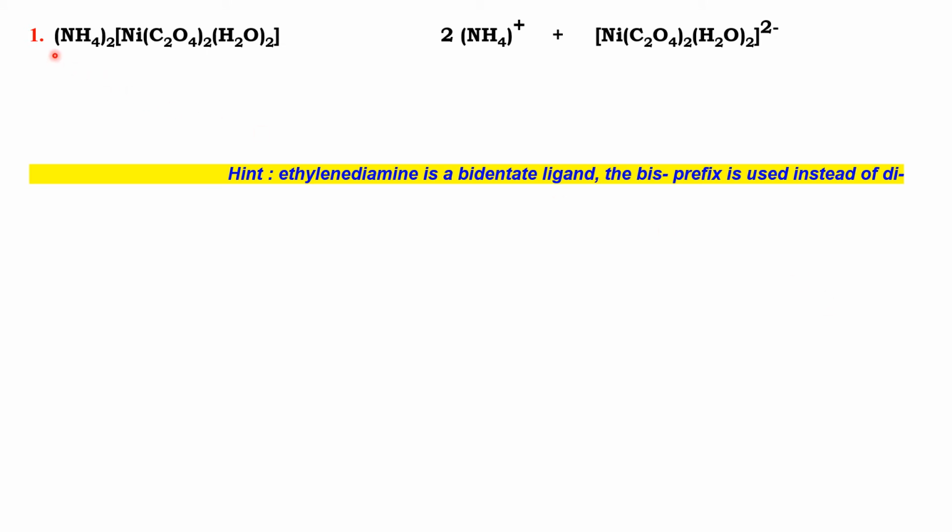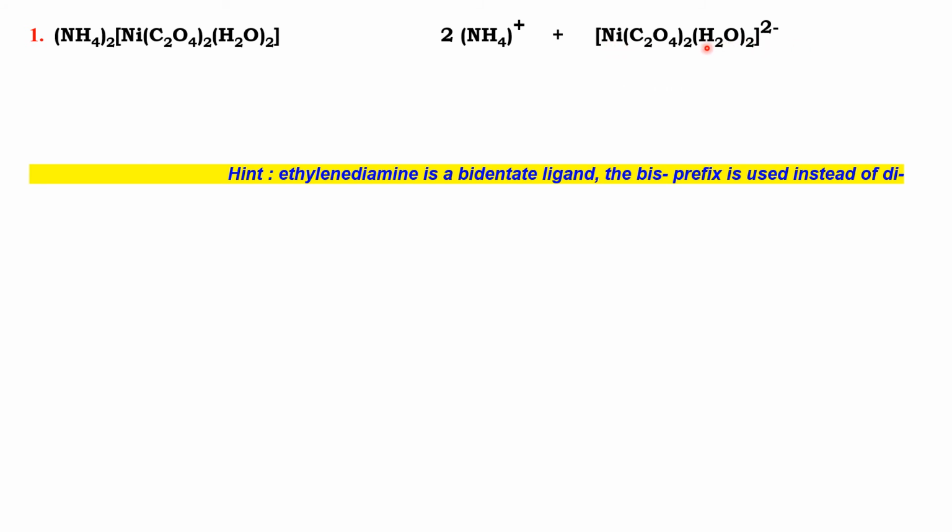The first molecule is (NH4)2[Ni(C2O4)2(H2O)2]. Here the coordination sphere is [Ni(C2O4)2(H2O)2]. The ionization sphere is NH4 plus, that means 2 NH4 plus. So we have to name the ionization sphere first, then we have to name the coordination sphere. When we name the ionization sphere, the molecule is ammonium. NH4 plus is ammonium.